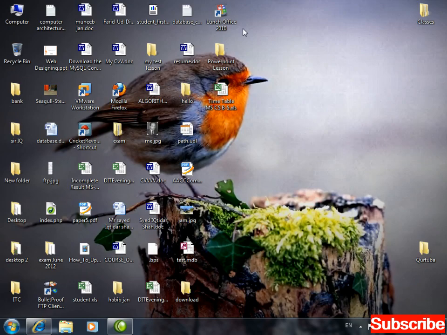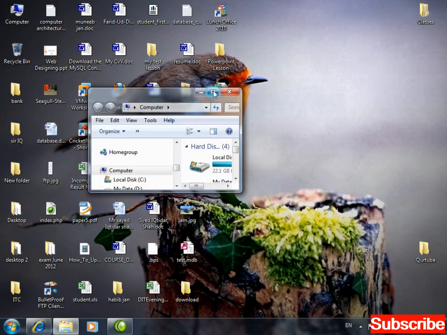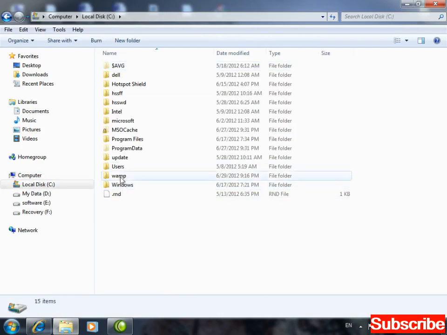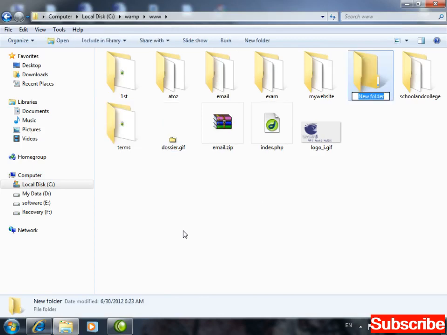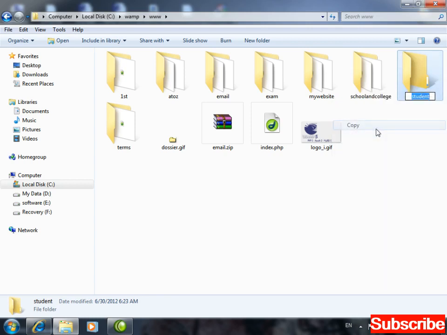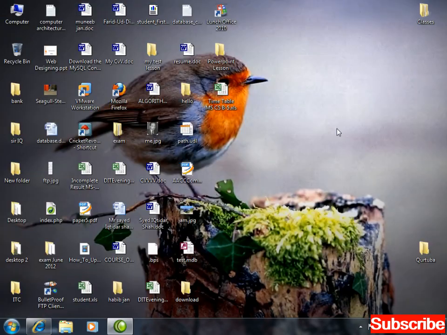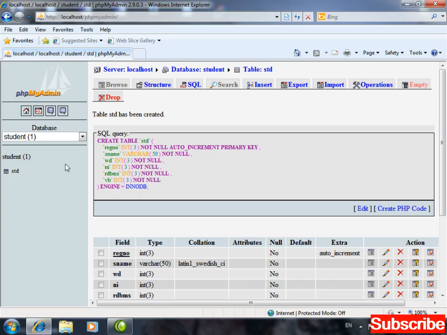Okay, what's the name of my database? Student. Minimize my computer, C drive, WAMP, www. Here I will create a folder, Control Shift N, by the name of student. Same name, right? I copied the student name. Right click, rename, right click, copy, because this name will be needed again and again. Now I created a database by the name of student, and inside the student database the table is created.